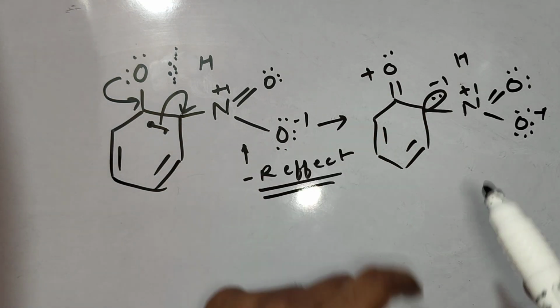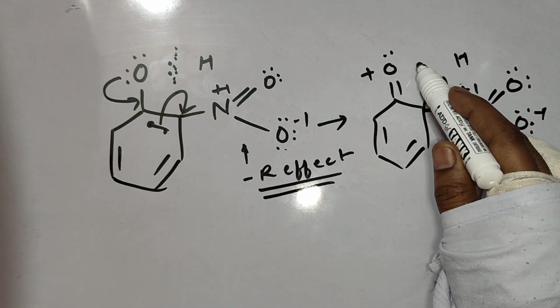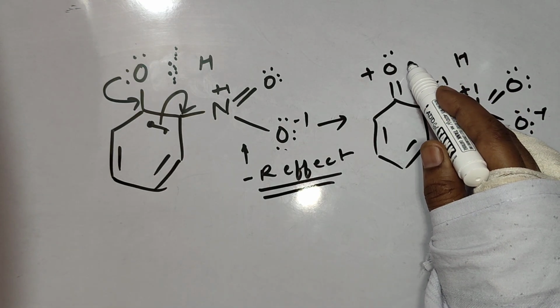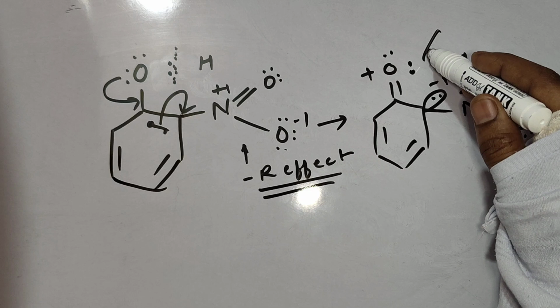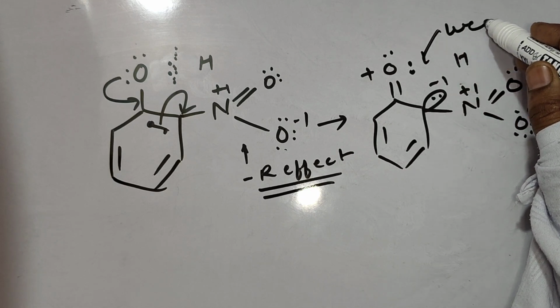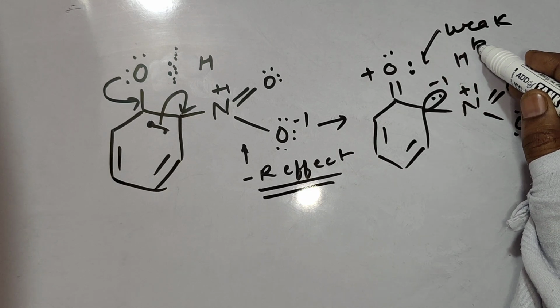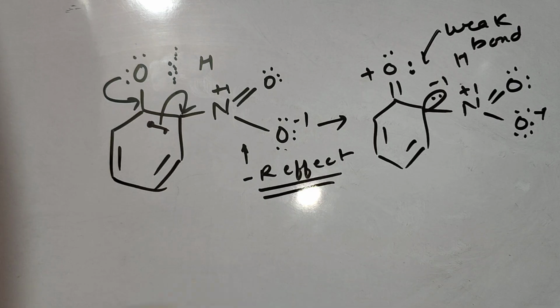So due to this positive charge, don't you think these electrons will come more close toward oxygen? Shared electrons. Means the bond will become further weak. The bond is already weak due to resonance of oxygen.